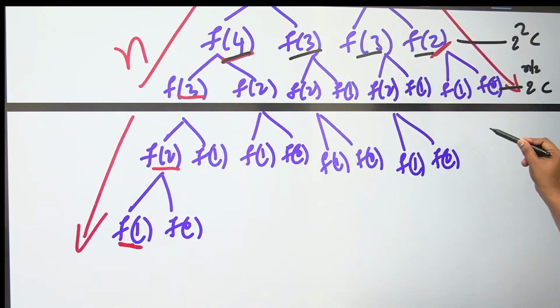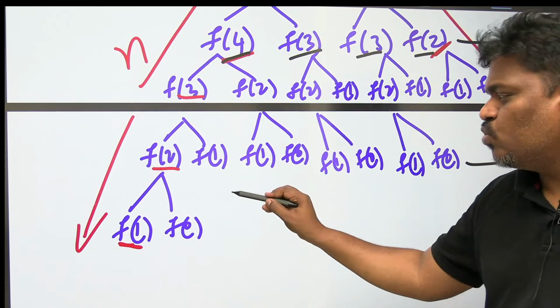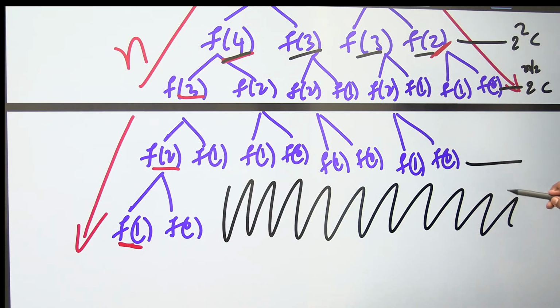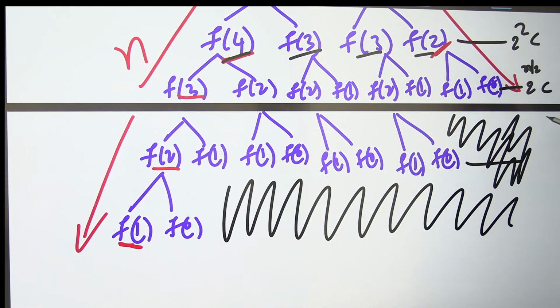But see this one, I think so many gaps are there. If I add all of them, you don't get a series. That is the reason I added extra. See this one, here so many gaps. This place I added extra, otherwise the series will not come. This place also I added extra, so that the series will come. If you see this series, it will go until 2 power n. That is the reason the time complexity became 2 power n.